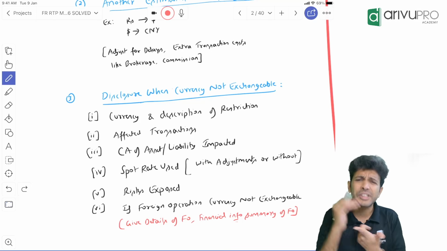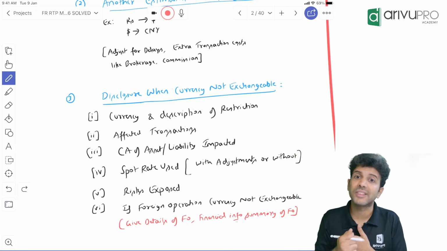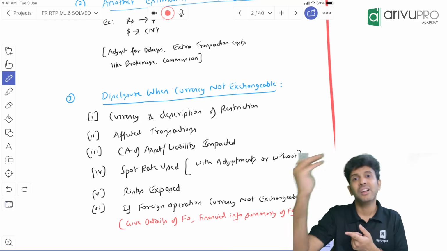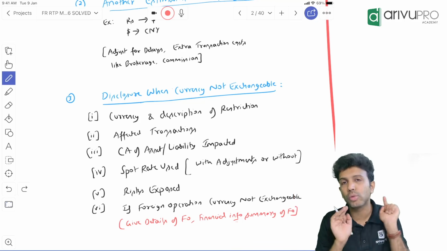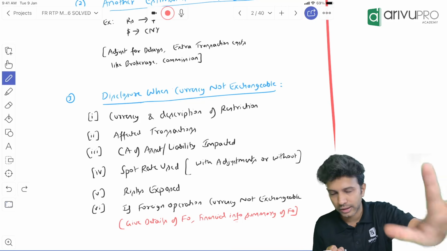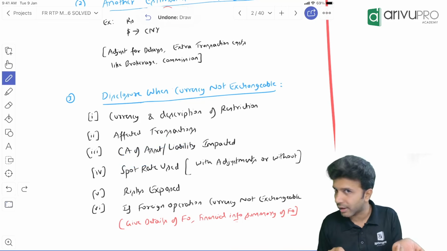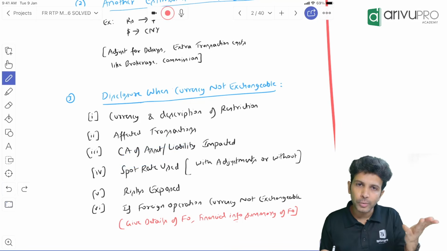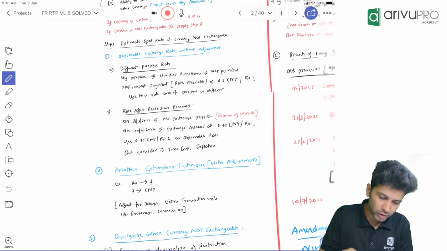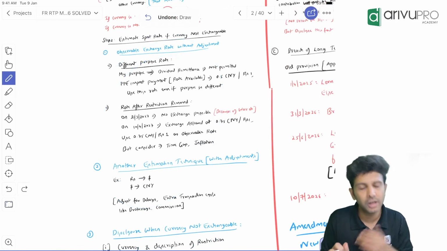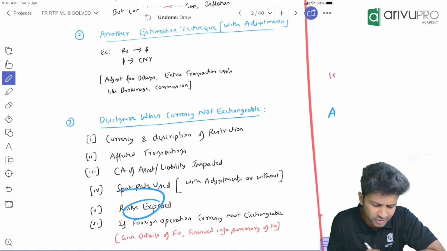Next, you tell which transaction is affected. Your purchase transaction is affected, sale of goods transaction affected, purchase of PPE, purchase of intangible asset, dividend remittance. Which transaction got affected due to this particular lack of exchangeability? Call that out. Next, which particular asset or liability, with the carrying amounts of assets and liabilities that got affected, you need to mention. And fourth one, how did you estimate the spot rate? Which route did you take? There are many methods suggested, so using which method did you find out the spot rate? Disclose that. Then what are the risks you are exposed to? So call out that.